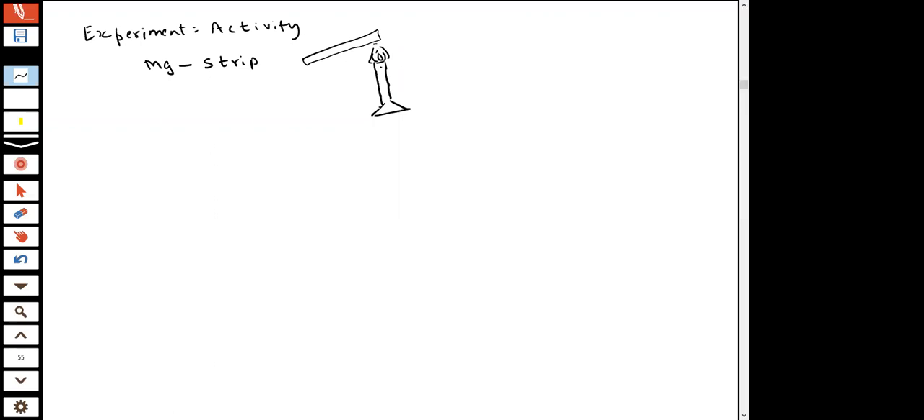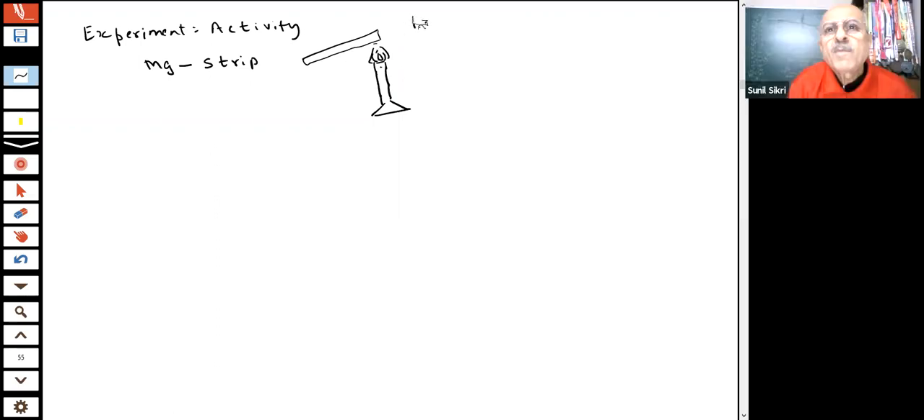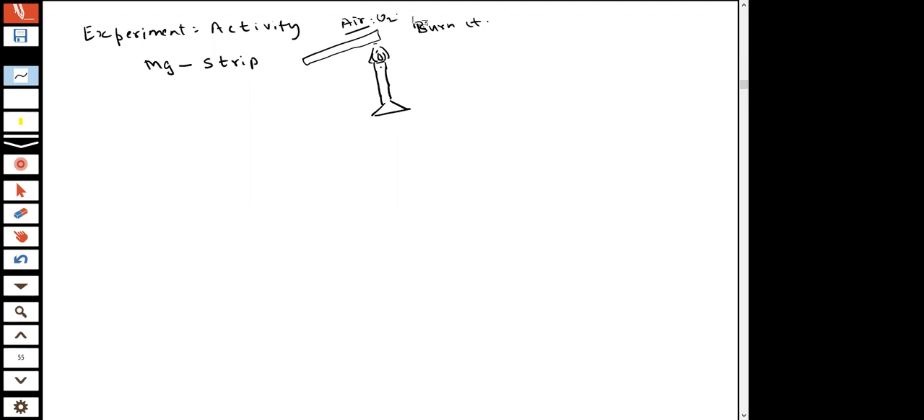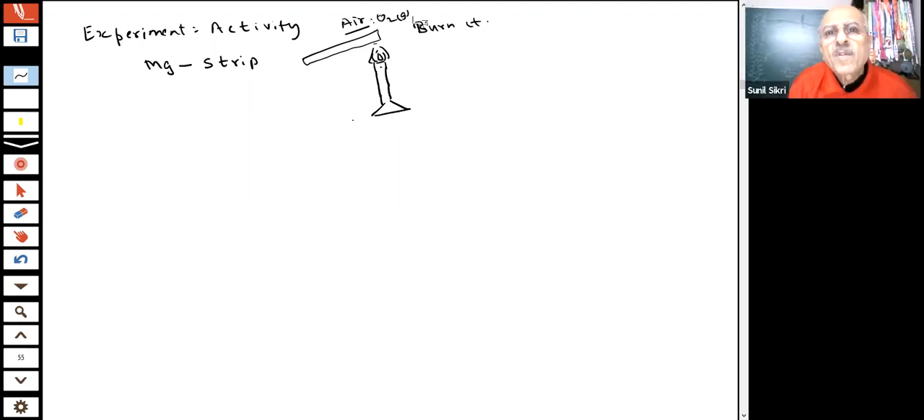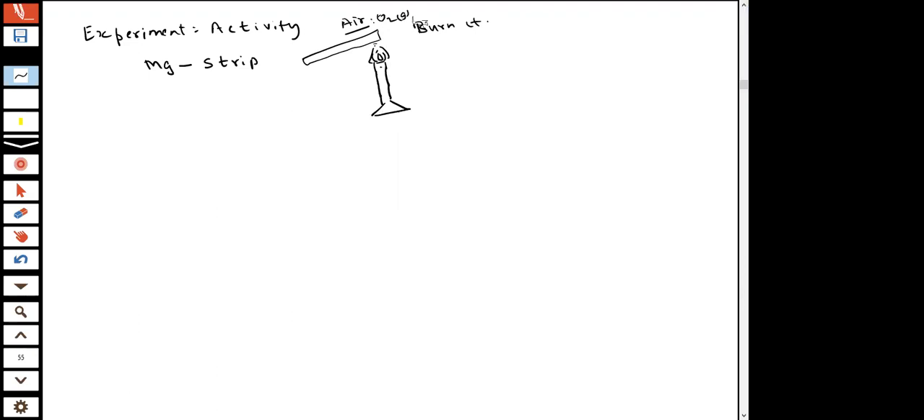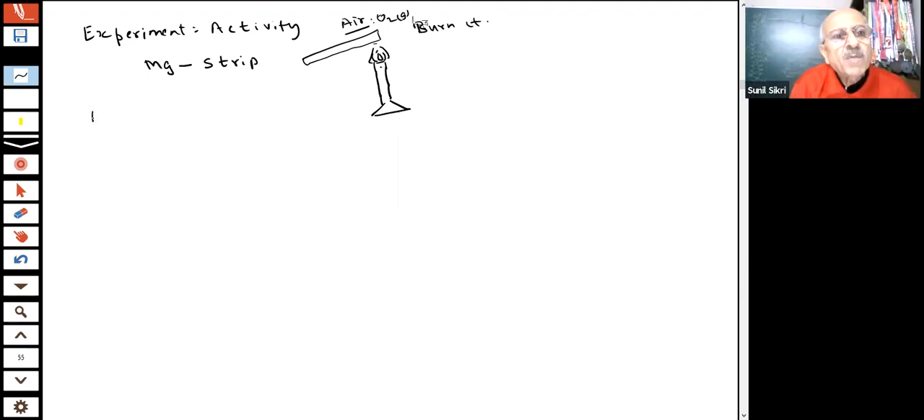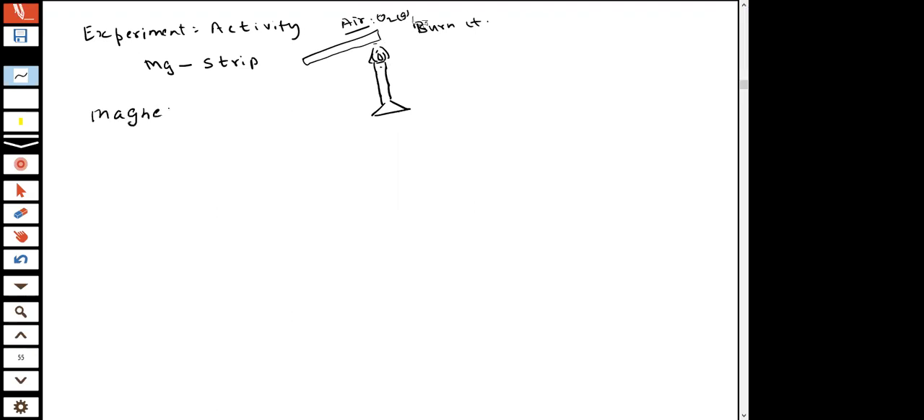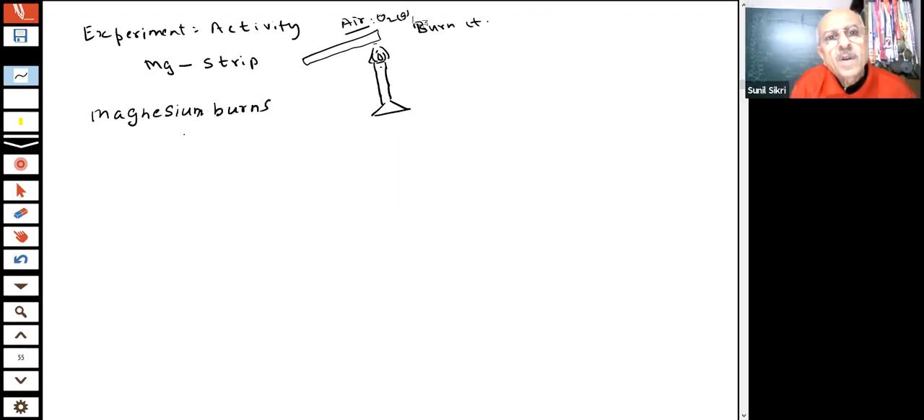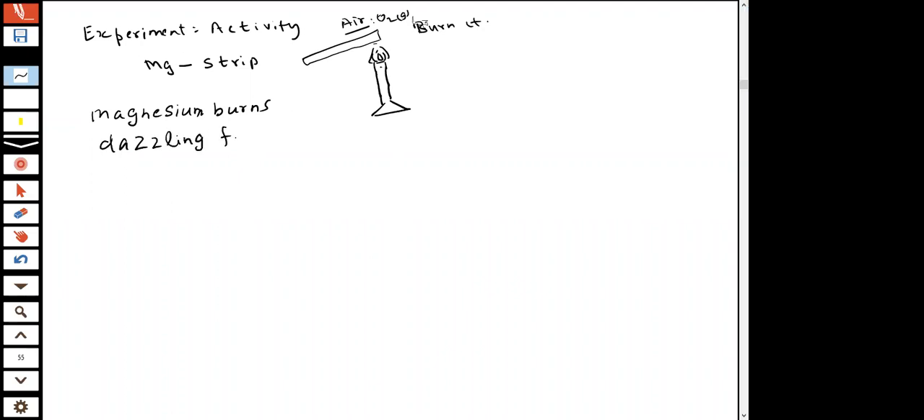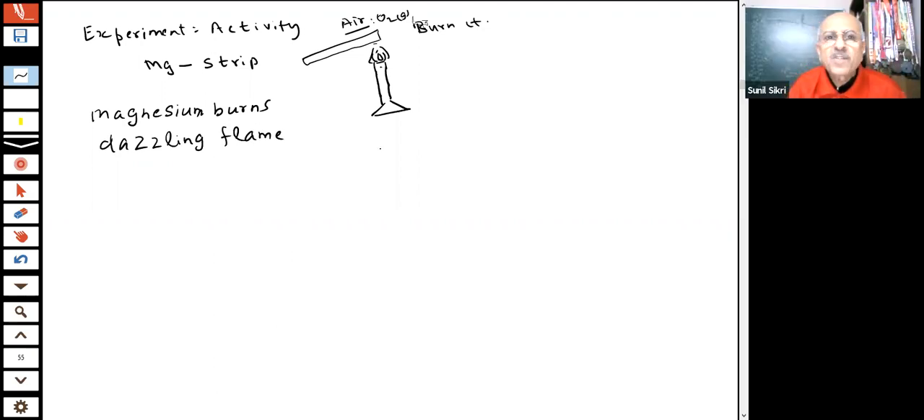You can burn it. There is already air, means oxygen present in the air. What will you experience, student? That magnesium burns with a dazzling flame. And you will see bright burning of the magnesium.